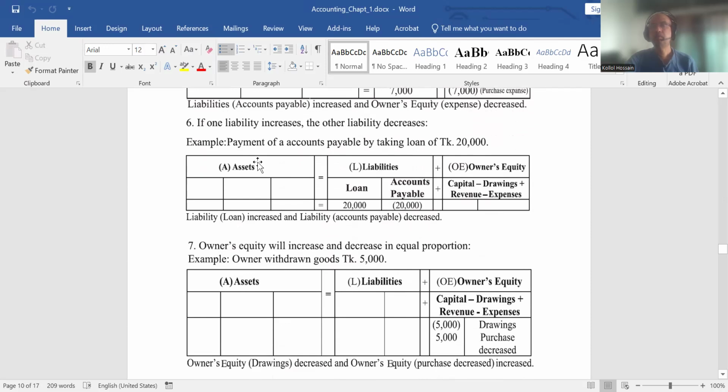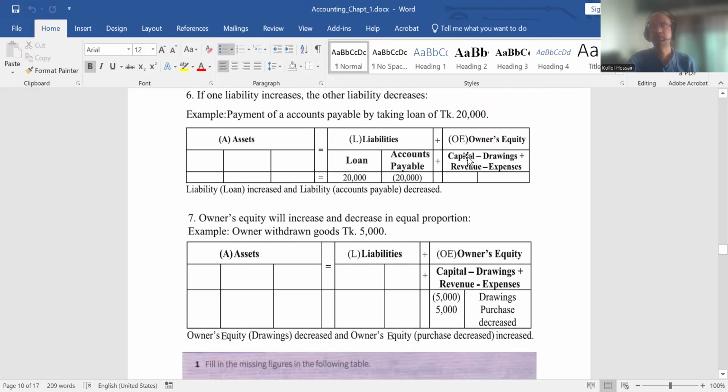Payment of accounts payable by taking a loan of 20,000. Here, both are liabilities. Loan is a liability, accounts payable is also a liability. Accounts payable means we purchase goods on credit.